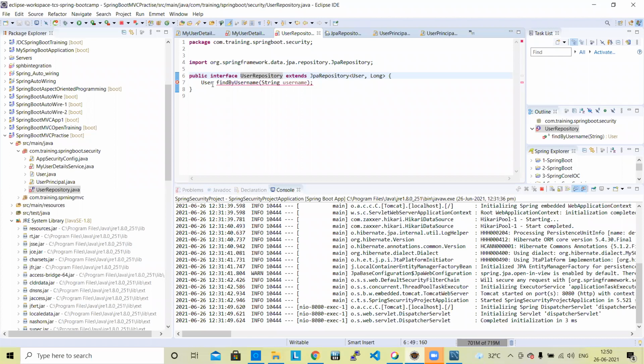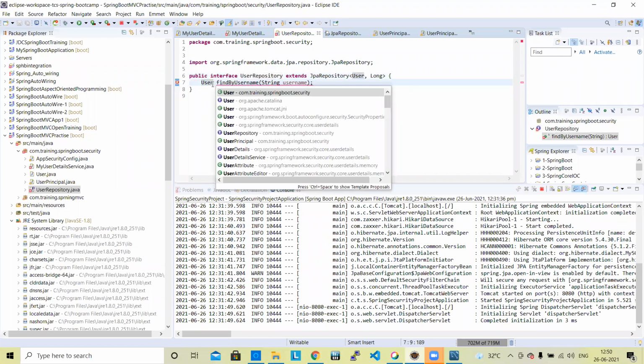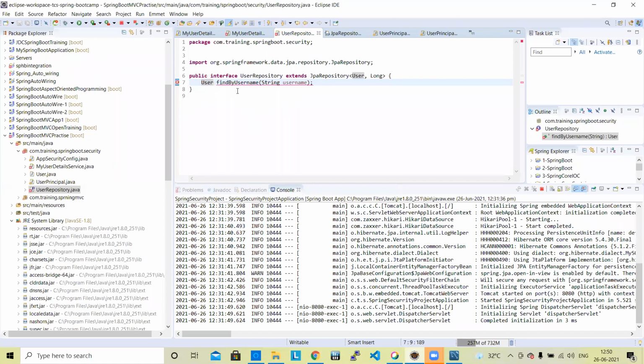And now, there is an error: invalid derived query, no property name found for type user, no property username found.